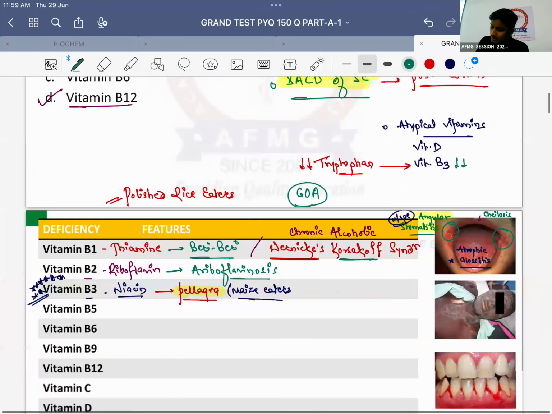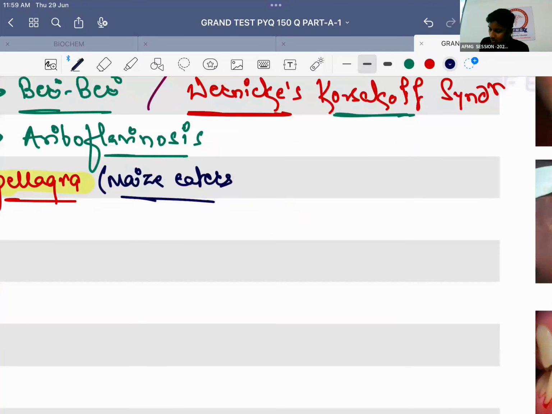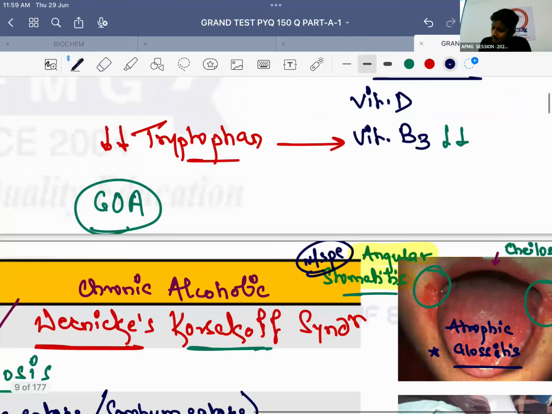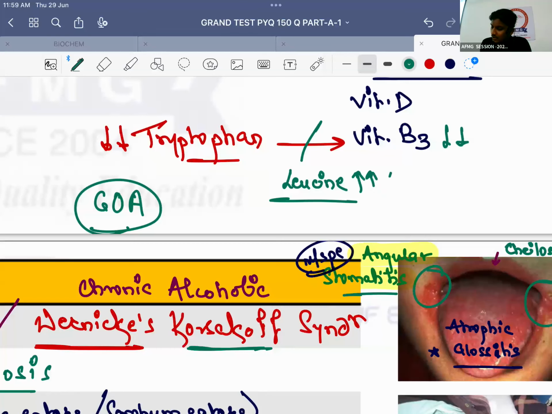Second, usually, which? Very good. Jawar eaters, known as sorghum eaters. Sorghum is nothing but jawar, and usually sorghum eaters are also at risk of developing deficiency of vitamin B3. Reason is jawar has a lot of which amino acid? Leucine. Jawar or sorghum has a lot of leucine, and leucine is the amino acid which stops the conversion of tryptophan to vitamin B3. If leucine stops the conversion of tryptophan to vitamin B3, will vitamin B3 be formed in the body? No. That's the reason why the patient develops pellagra.